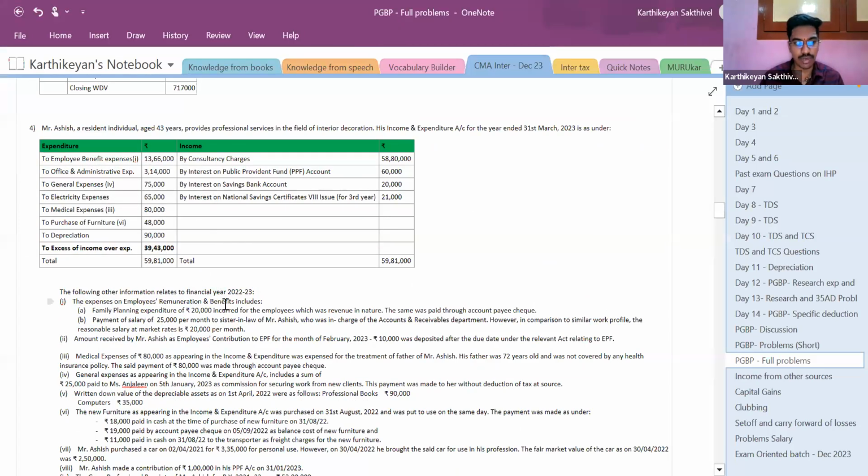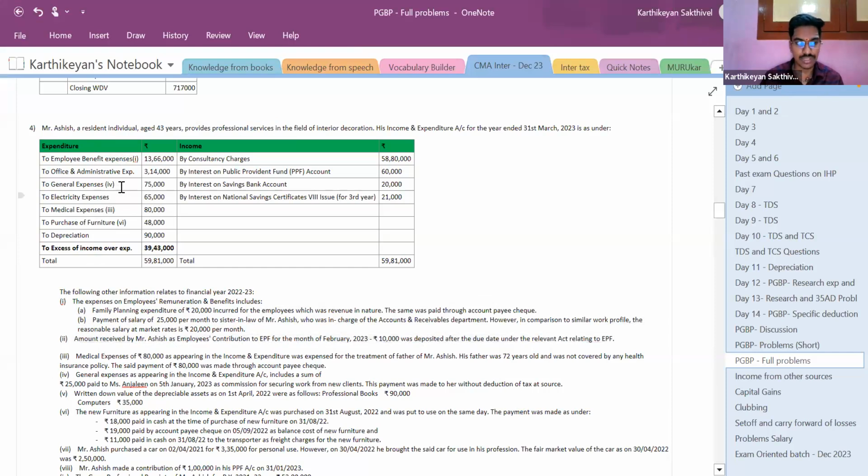Expenses on employee benefits and remuneration include family planning expenditure, so adjustment number 1 is relevant to employee benefit expenses. The amount received as employees' contribution to EPF, 10,000, was deposited after the due date. We need to check this point, as it is not specifically mentioned anywhere. So this is an adjustment I should take care of.